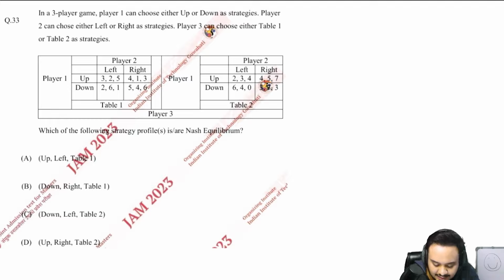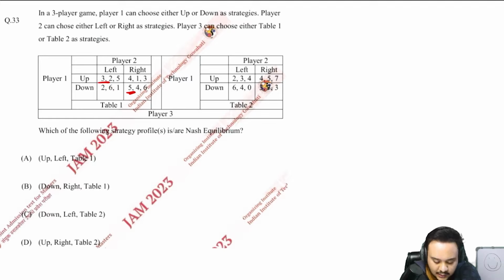Similarly, the last element is being compared with the last element of the same cell in the other table, 1 with 0. That is how it is supposed to work. The rest of it is obviously the same, so you know that already. Now we'll take player 3 goes table 1 and player 2 goes left. Then will player 1 go up or down? He'll go up. Now player 2 is going right, so player 1 will go down.